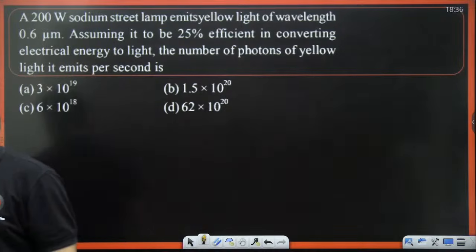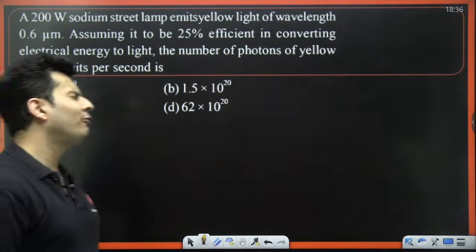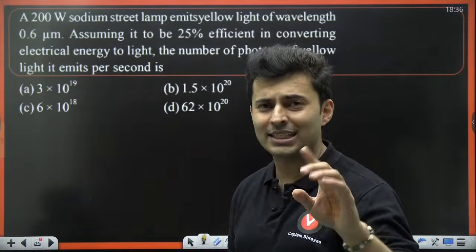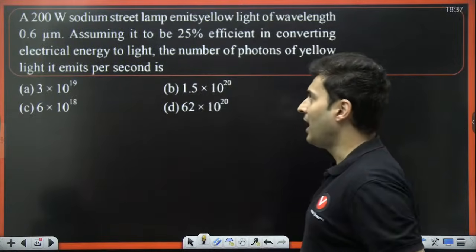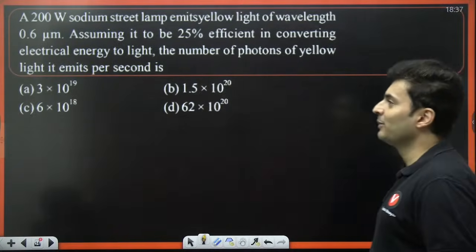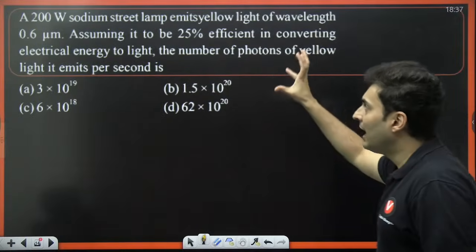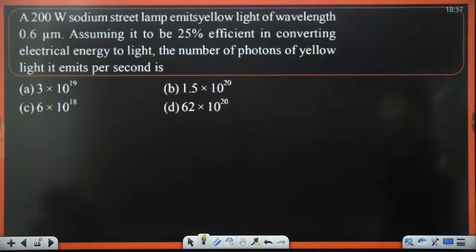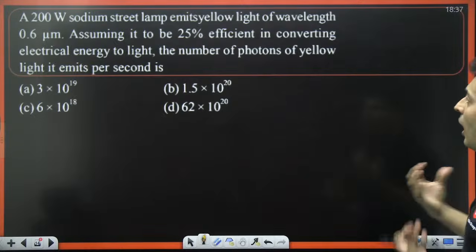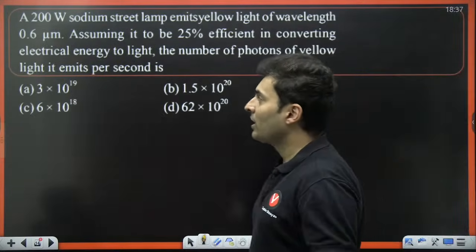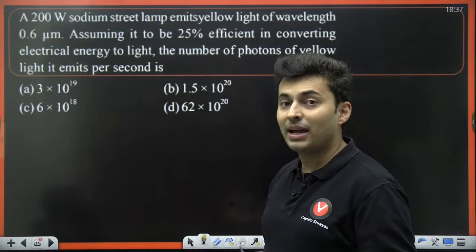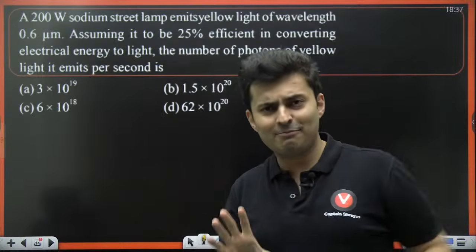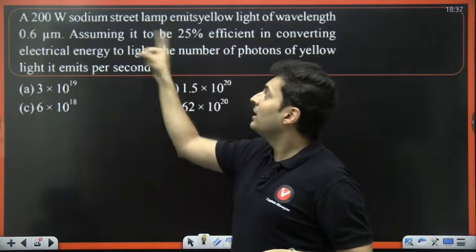Let's go to the next question coming up on your screen, my dear warriors. I'm going to teach you a very interesting thing in this problem. Let's see if you can solve this within a minute, because that's the approximate time you should take in the actual exam. You can take 1.5 minutes, no issues. This lamp emits light of 0.6 micrometers, assuming it to be 25% efficient in converting energy into light. How many photons will come out? I'll give you a hint. Just some time back, I gave you the formula of intensity: number of photons into energy of photon per unit time by area. That was intensity. This is power.